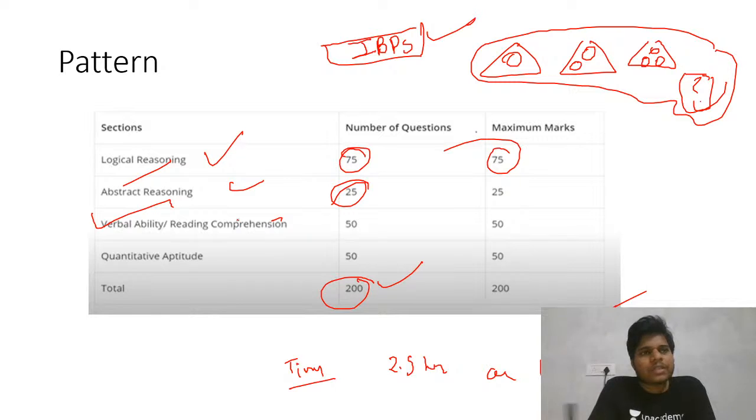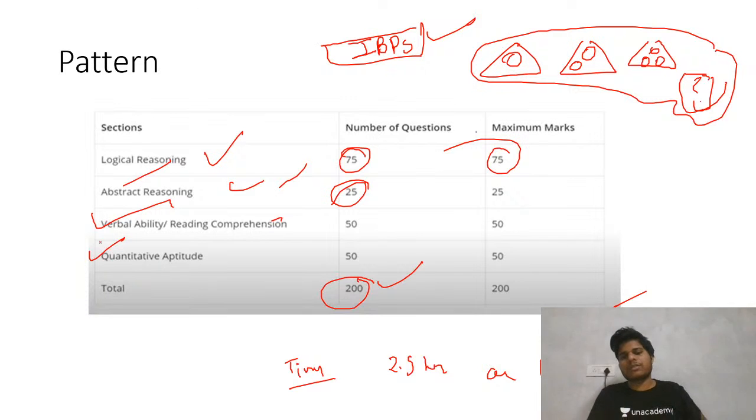In terms of predictability, they change things. As I told you about the banking examinations also, you get some new kind of question every time, one or two questions. That is definitely going to be the same for this exam also. Quantitative aptitude: the level is going to be the same, not CAT level, below CAT level and up to banking exam level. It is 50 marks, so definitely it's going to be below CAT level.